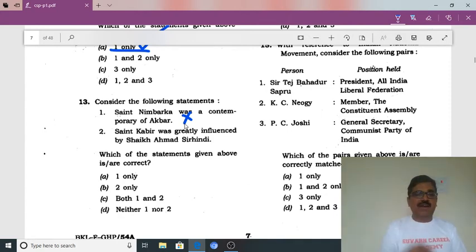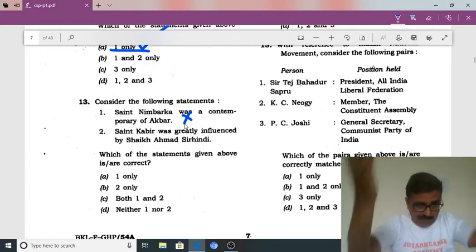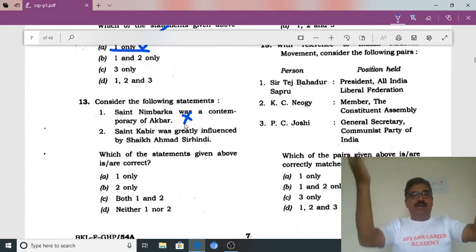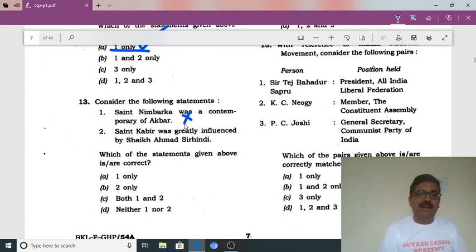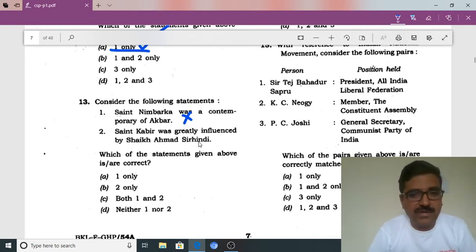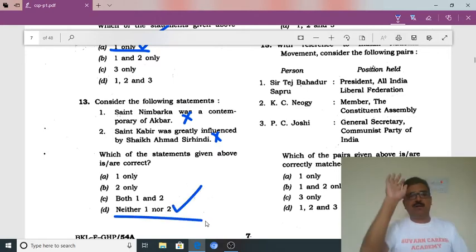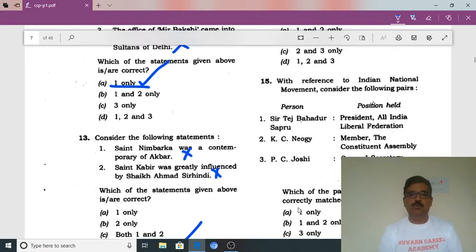Saint Kabir was greatly influenced by Sheikh Ahmad Sirhindi. This statement is wrong because Saint Kabir was in the early period and Ahmad Sirhindi was in the later period. So this statement is also wrong. So for question 13 it is D. Both the statements are wrong. Then we will move to the